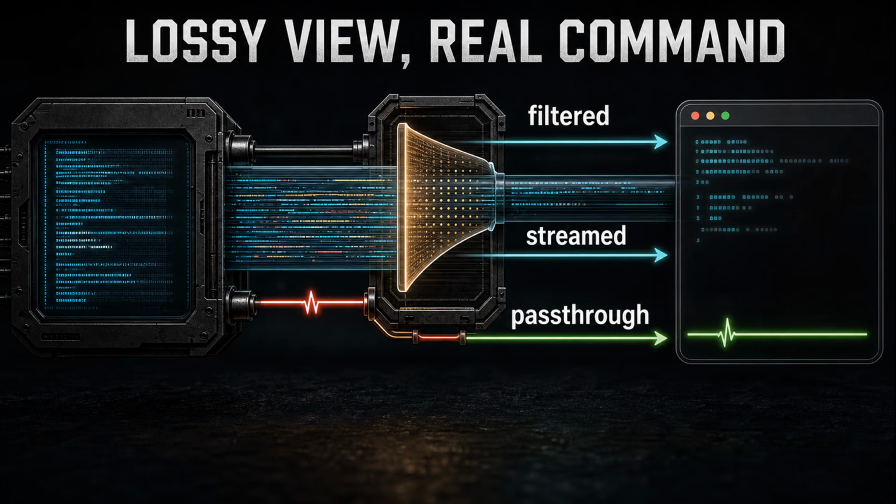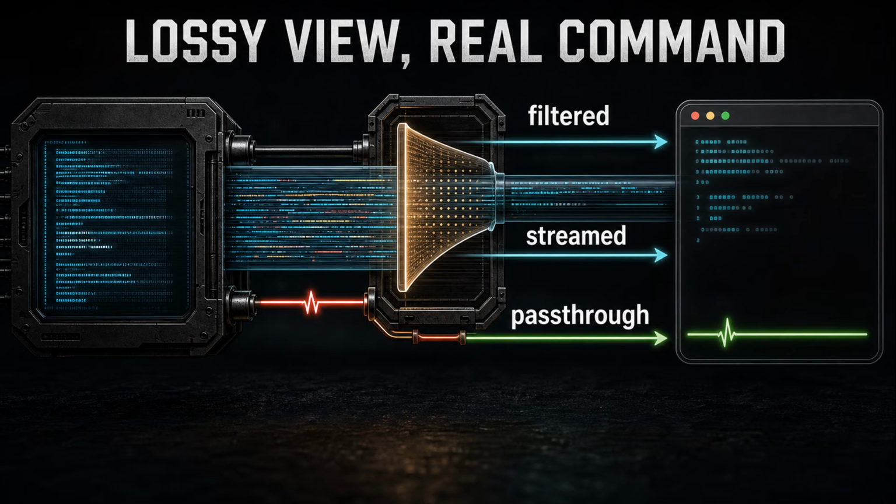Once the router says this command has a supported shape, execution mostly goes through core/runner. That layer matters because RTK has to preserve command semantics while changing the view. Right. There are filtered, streamed, and pass-through paths. Unsupported commands can pass through. Some commands need line-by-line streaming. Some can be collected and filtered after exit.